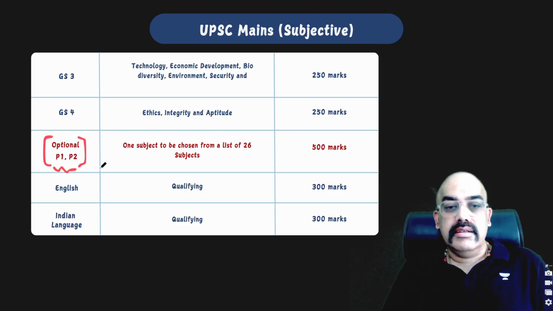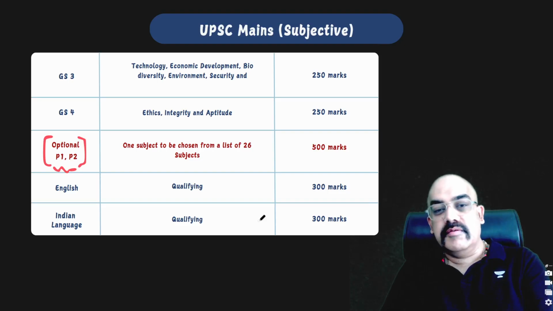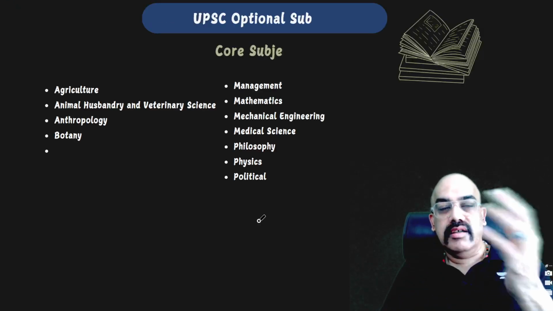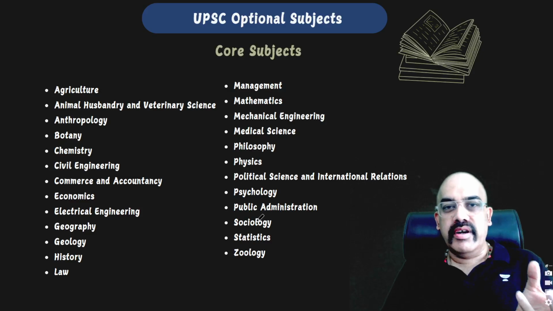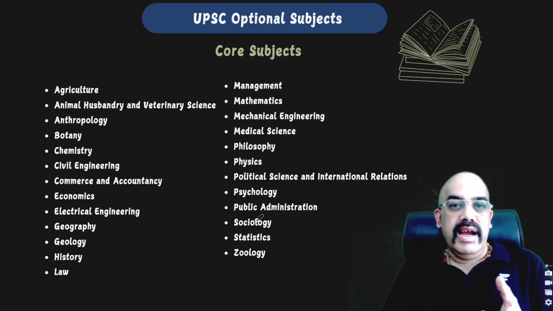For instance, I am teaching PSIR. So PSIR will be divided into paper 1 and paper 2. Each of those papers will have section A and section B. So in short, all of these will come to about 500 marks weightage for the entire part.